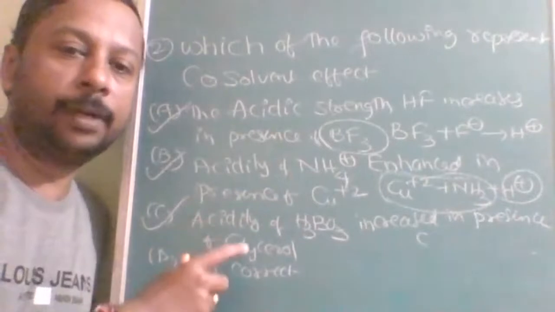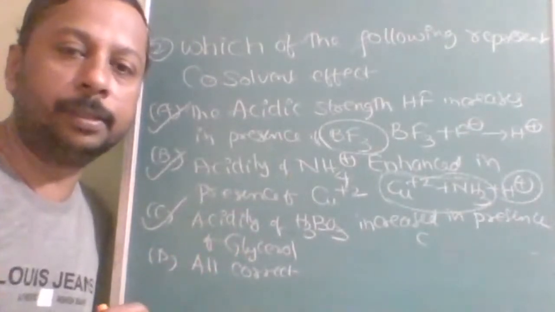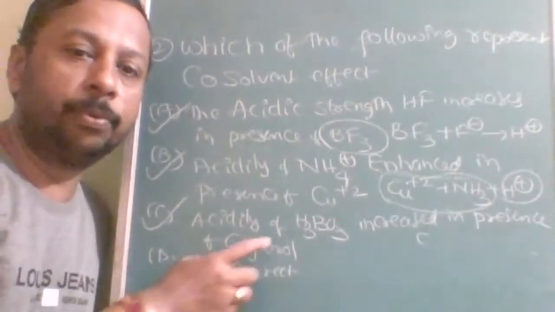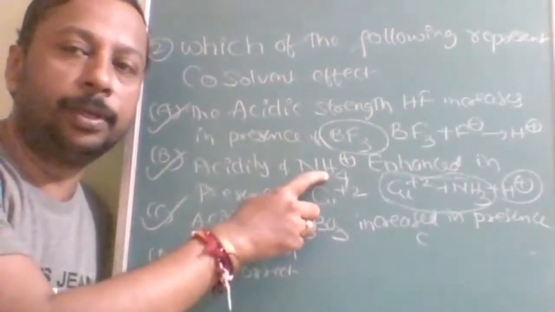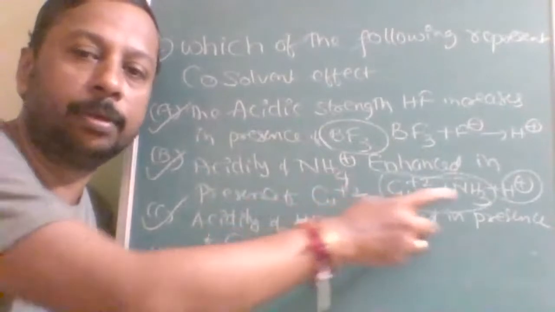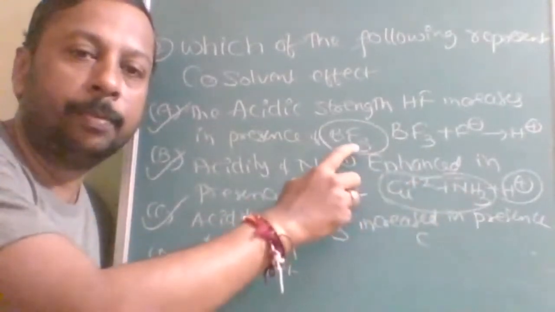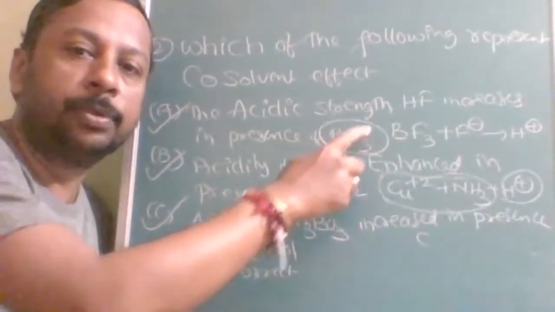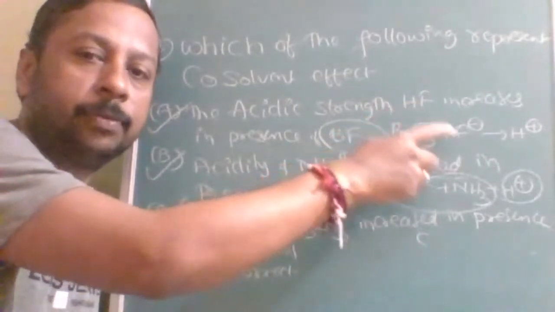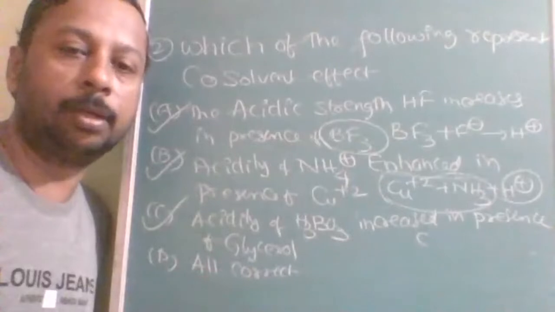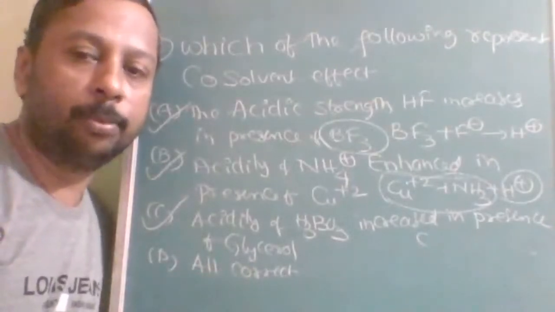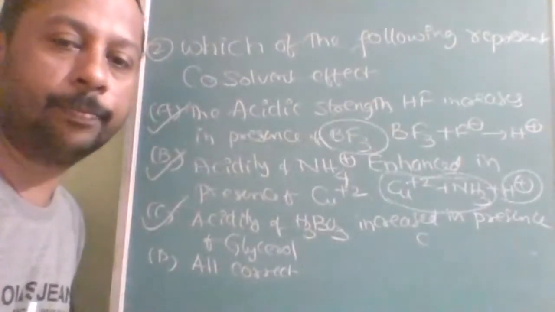Okay. And different chapter, different areas. Is this understood? Glycerol improves the H3BO3 acidic strength. Cu2 plus improves the ammonium ion acidic strength because it wants NH3. BF3 improves the acidic strength of HF because it wants F minus. Here it is due to OH minus. Is that clear to all of you? Okay, let's see some more questions of this type.